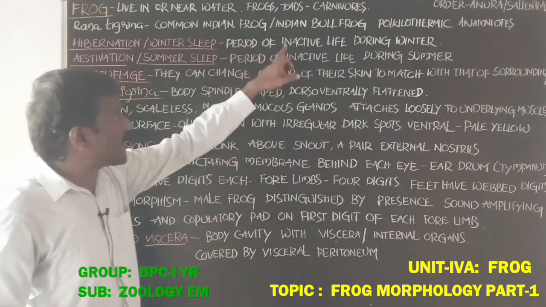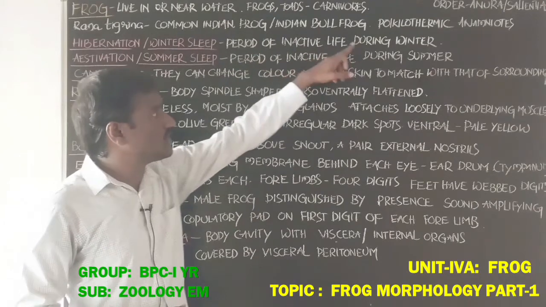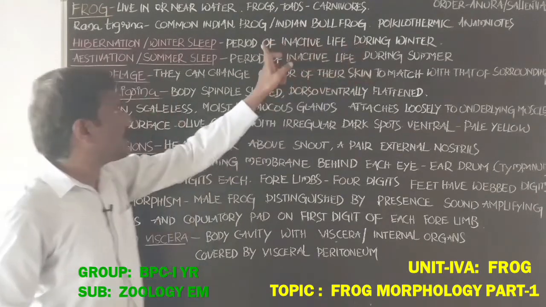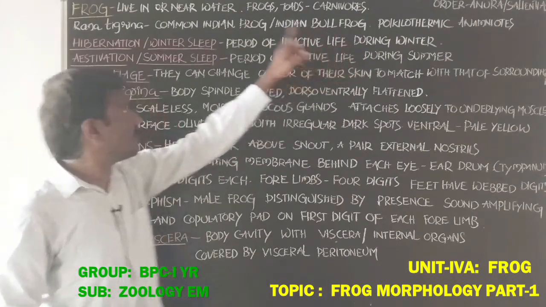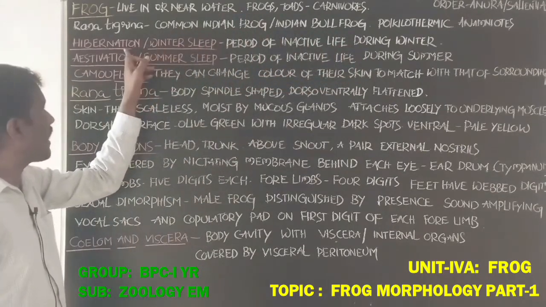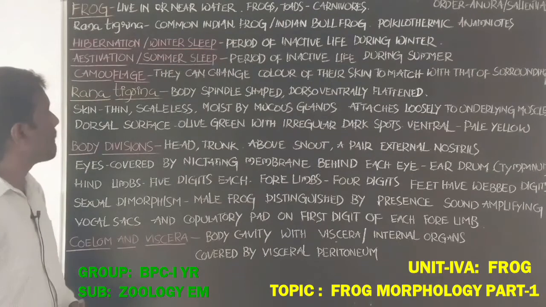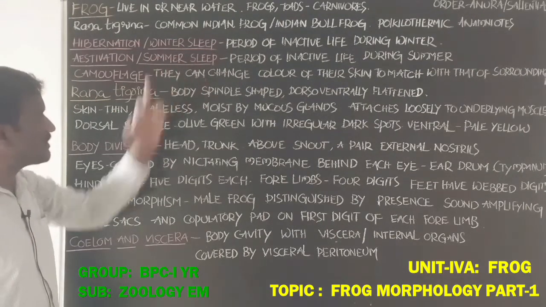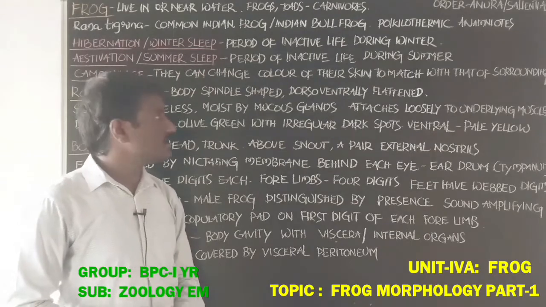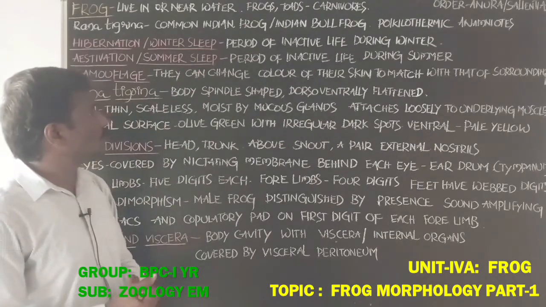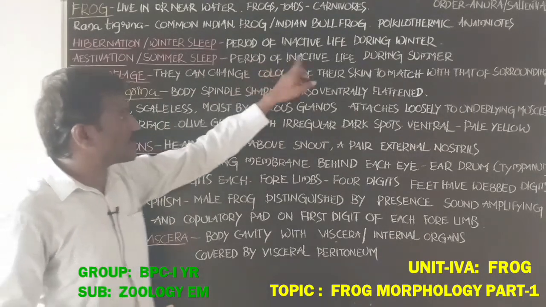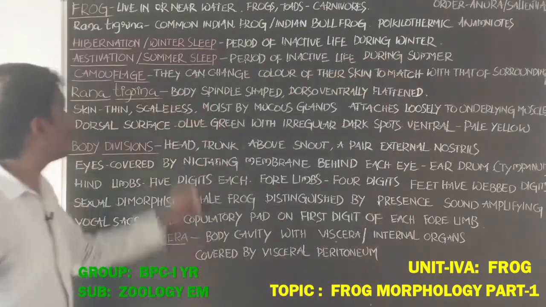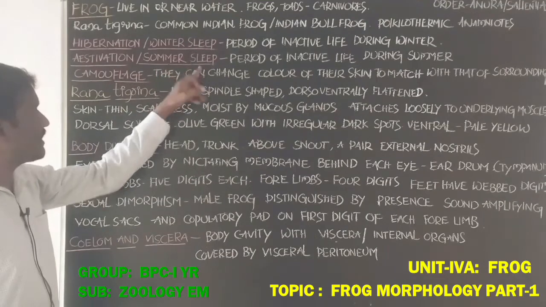This period of inactive life during winter is called winter sleep or hibernation. Estivation, summer sleep, means a period of inactive life during the summer.